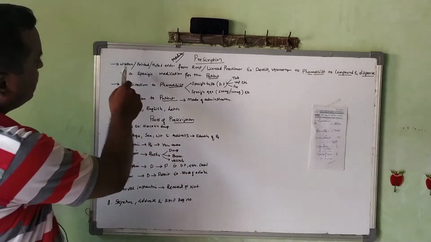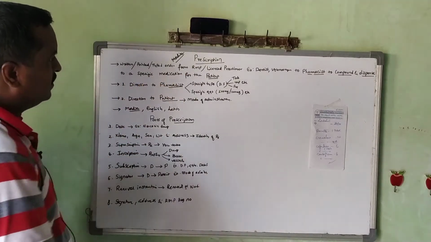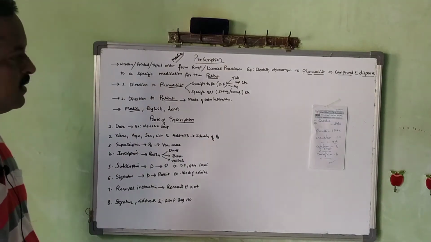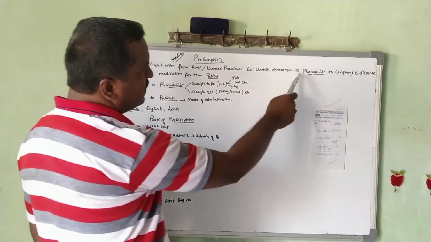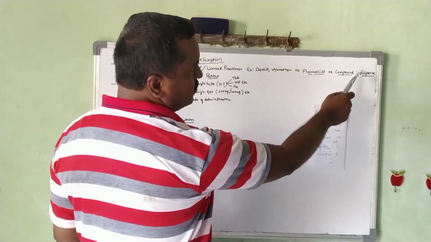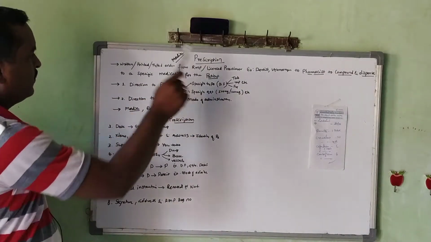So once again I am repeating, prescription is a written, printed, typed order from a registered medical practitioner or a licensed practitioner, dentist, veterinary, to a pharmacist to compound and dispense a specific medication for the patient.